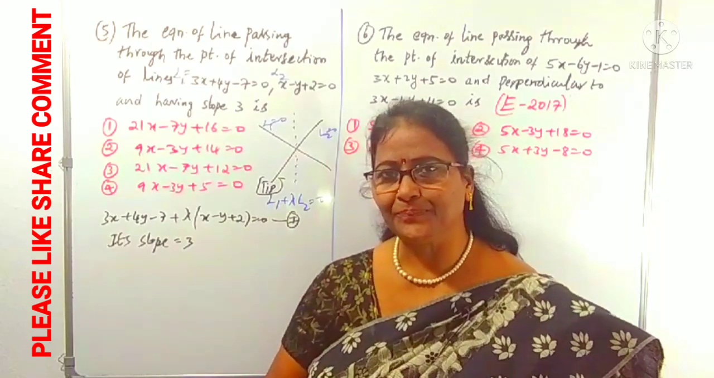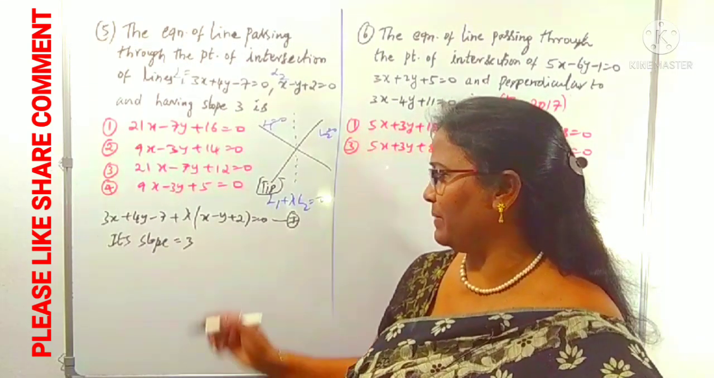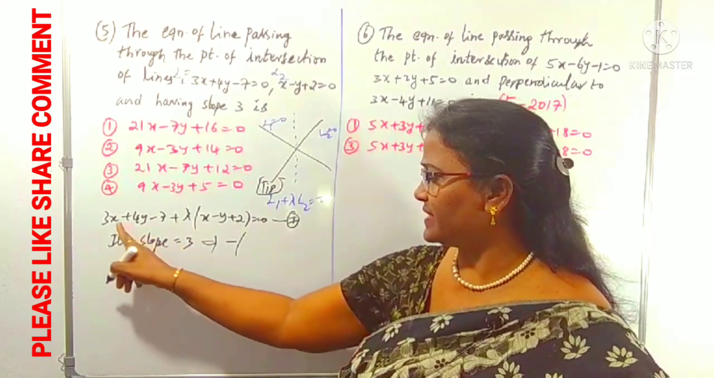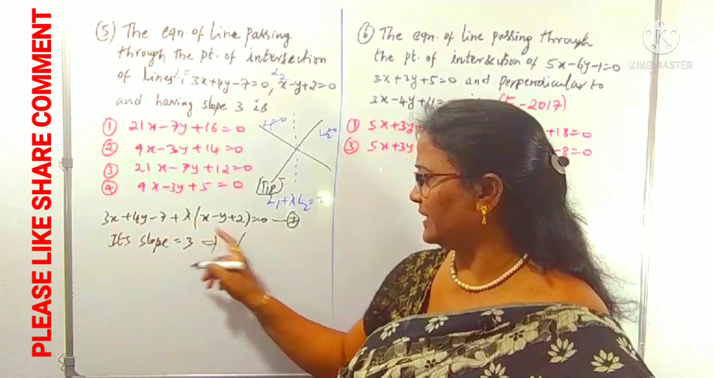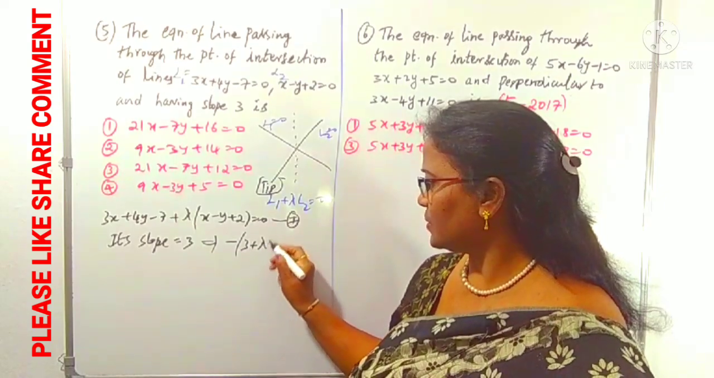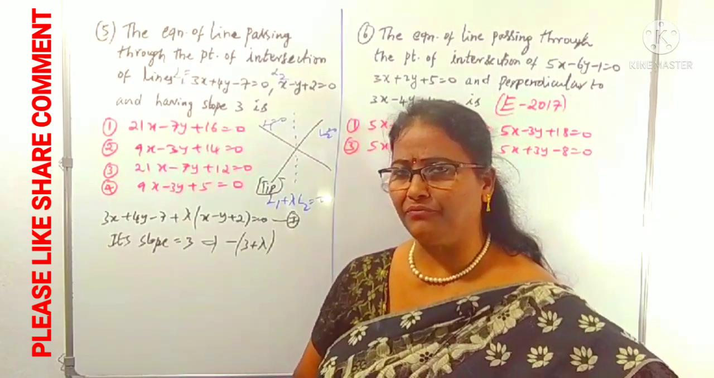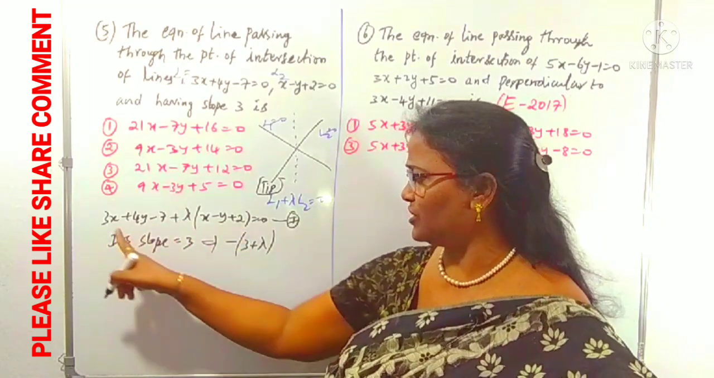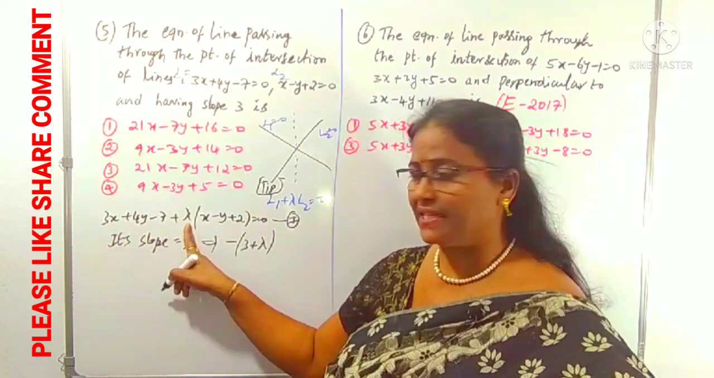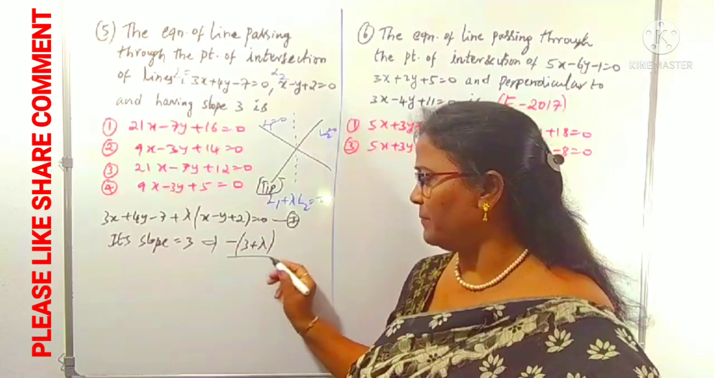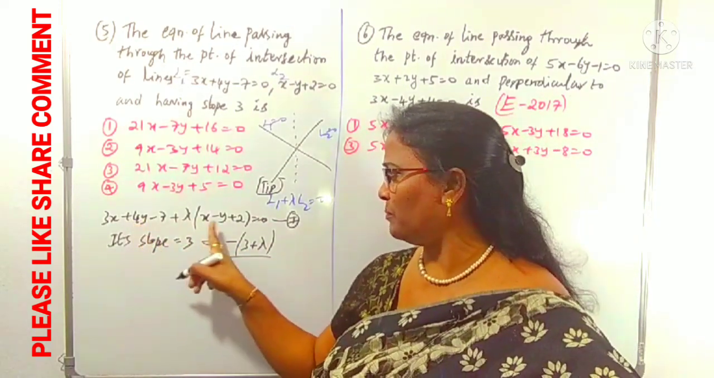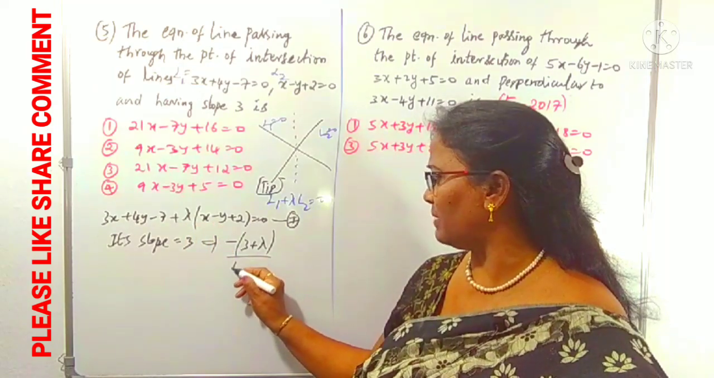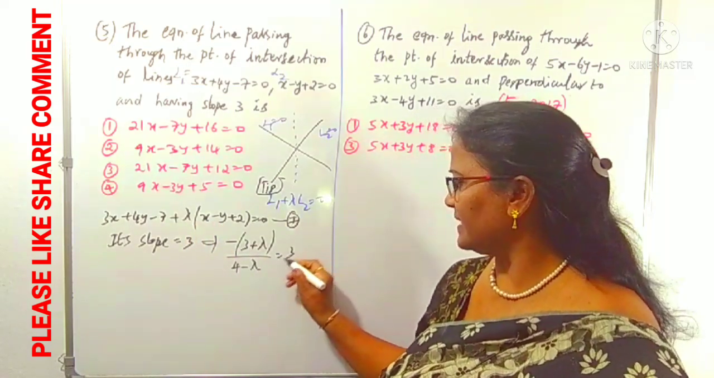What is the slope of the line? Yes, minus a by b. That means minus of the coefficient of x over the coefficient of y. Coefficient of x here is 3, and lambda is there, 3 plus lambda. So the slope formula is minus a by b. From this total equation, a is the x coefficient, 3 plus lambda, and b is the y coefficient, 4 with minus lambda. Lambda into minus 1 is minus lambda, so minus of 3 plus lambda over 4 minus lambda is given as 3.